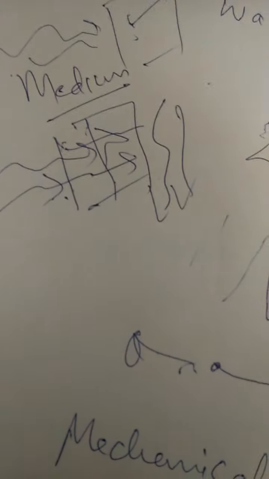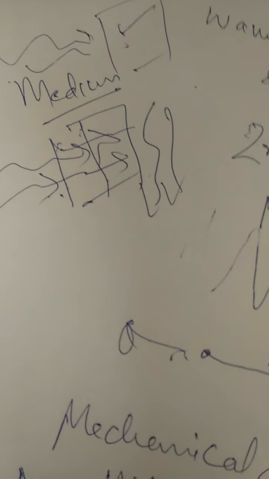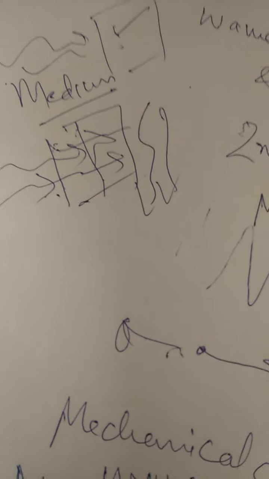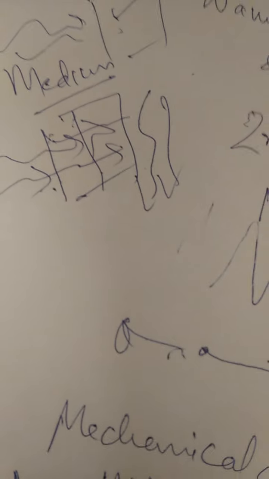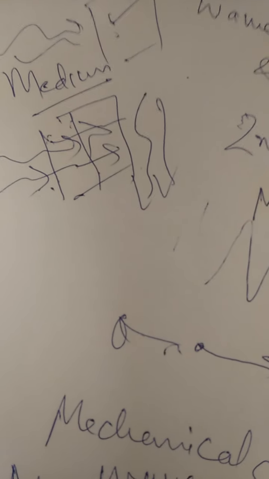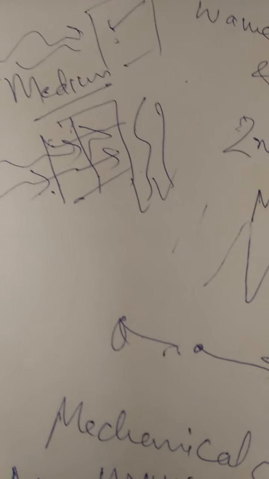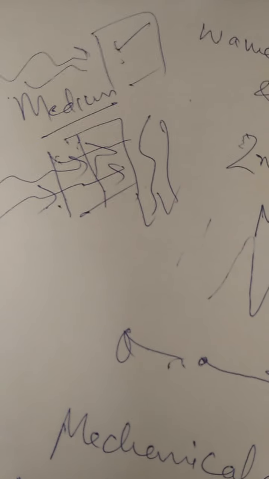Then there are the other kind of waves, called non-mechanical waves. These are the waves which do not require any material medium for propagation, like electromagnetic waves, such as the waves we get from the atmosphere: radio waves, television waves. These are the different waves we get.